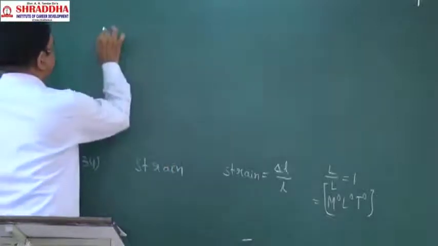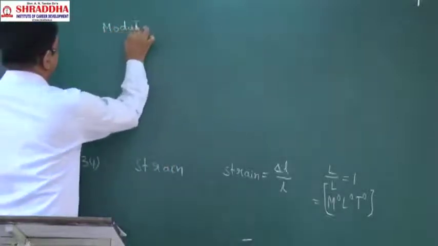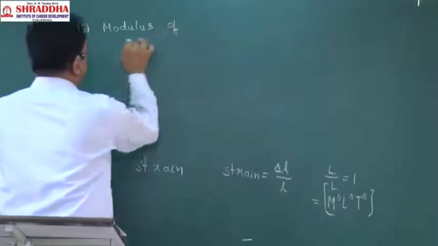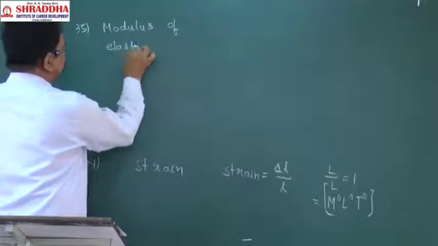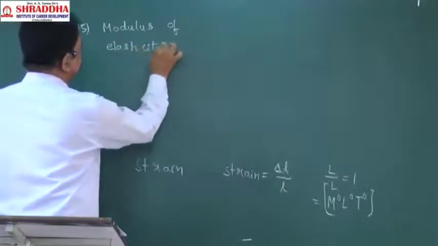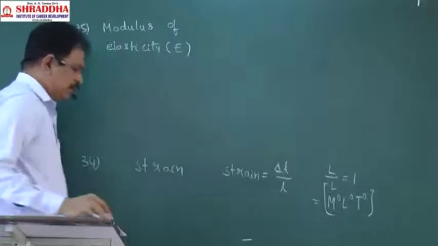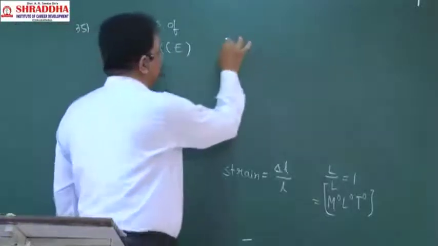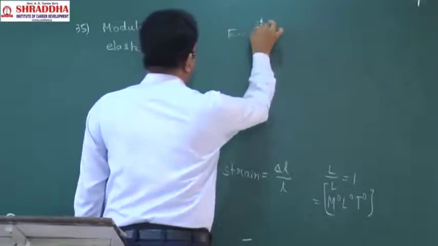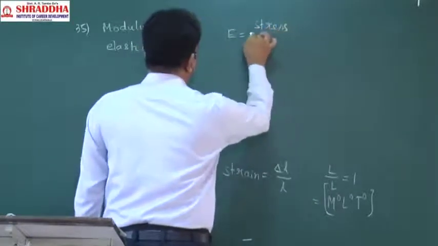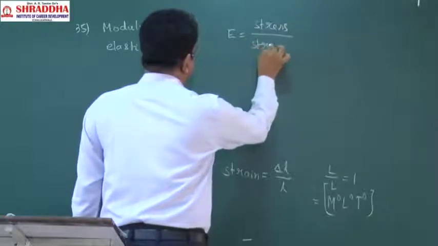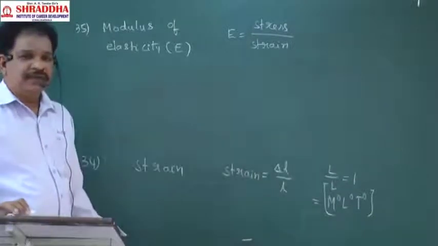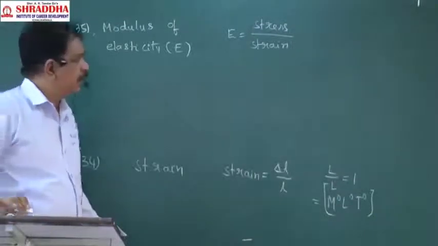modulus of elasticity. 35. This is indicated by the letter capital E. E is equal to stress by strain. Modulus of elasticity is stress by strain.